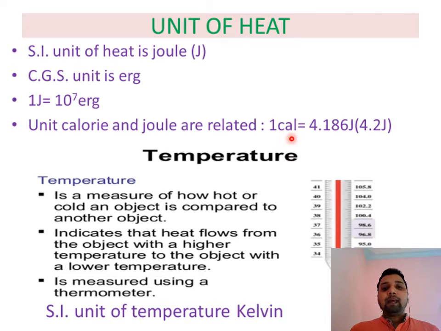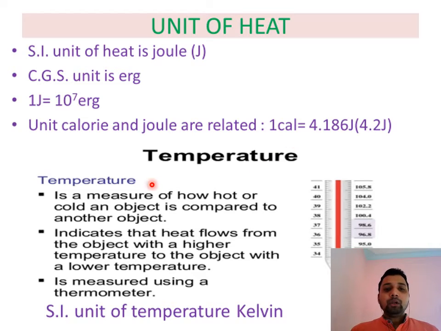The relationship is: 1 calorie equals 4.186 joule, or about 4.2 joule. Reversing, 1 joule equals nearly 0.24 calorie.